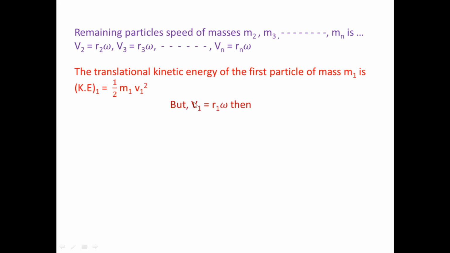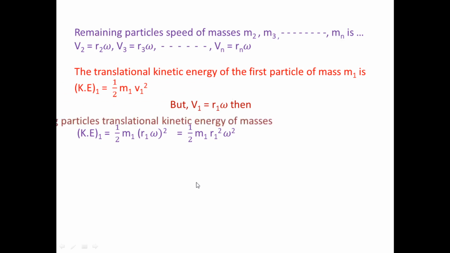Put the value of v1 from this equation, and we get the translational kinetic energy of the first particle: half m1 times v1 square, that is r1 omega in brackets squared. So the translational kinetic energy of the first particle is half m1 r1 square omega square.